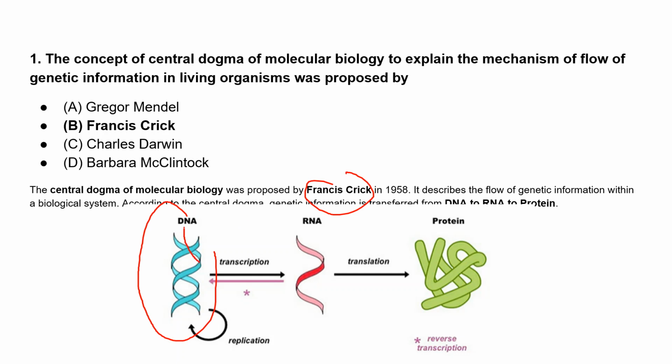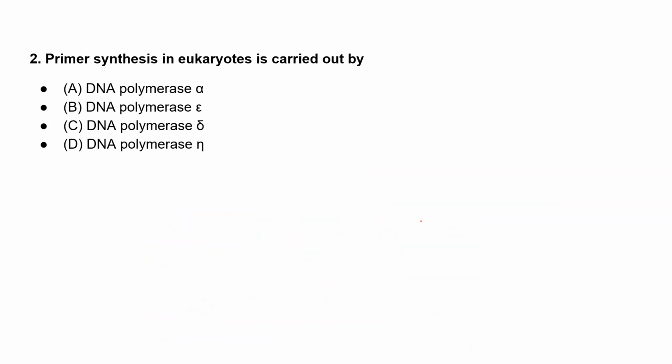The information stored in the form of DNA is transcribed into RNA, and then RNA is further translated into protein. The flow of that genetic information is transferred from DNA to RNA, RNA to protein. We call it the central dogma.